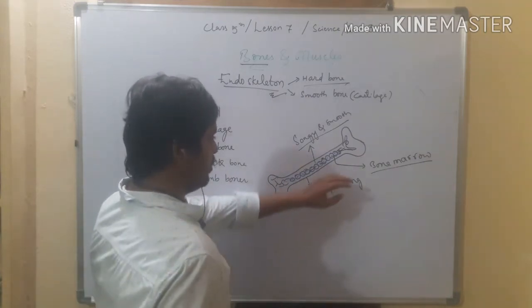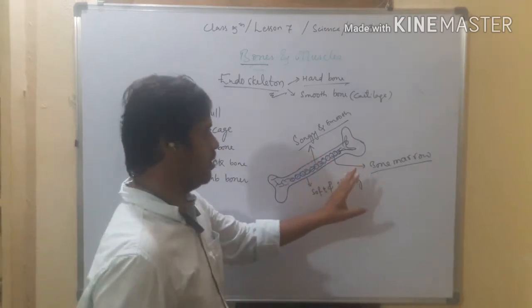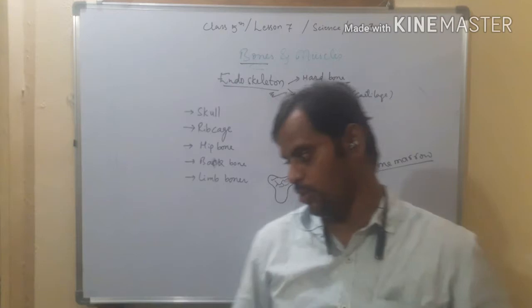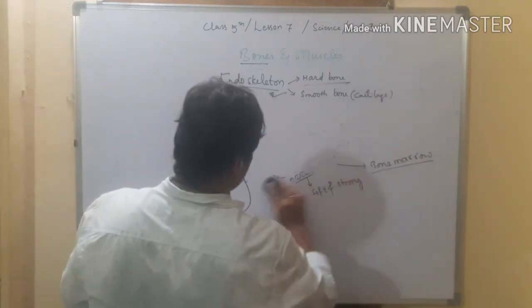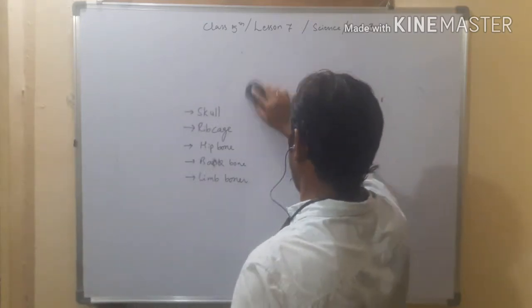This is about the structure of bone. Now come to the types of bones. The first one is the skull bone. In the skeleton, the first one is the skull.